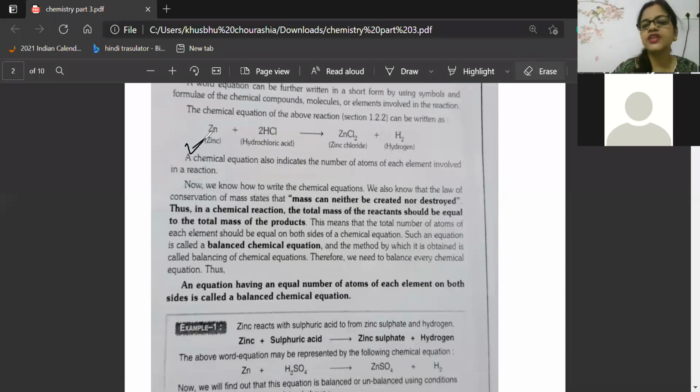So a chemical equation indicates the number of atoms of each element involved in a reaction. Right now itself I told. Yes, Arif, I will explain displacement reaction, everything. Beta, first balancing, and after that the second part is types of reactions.